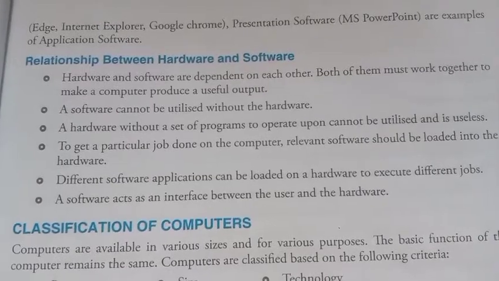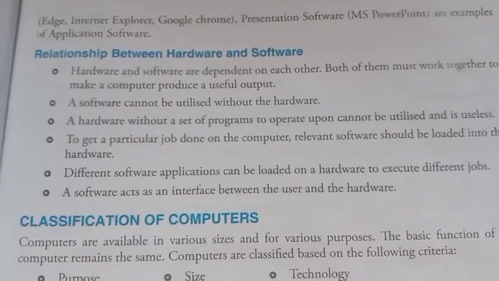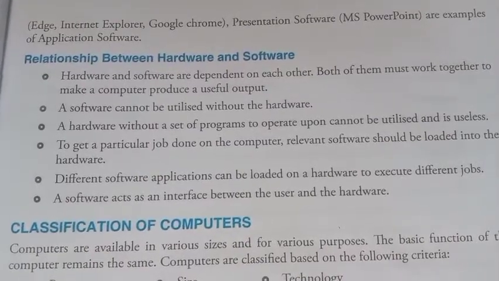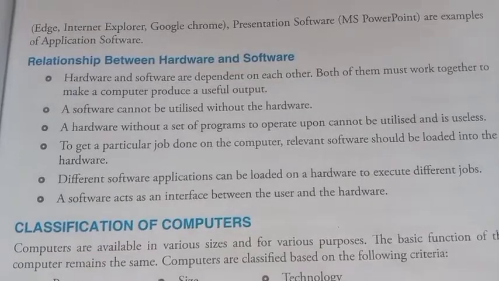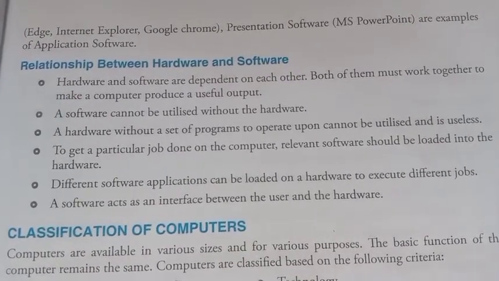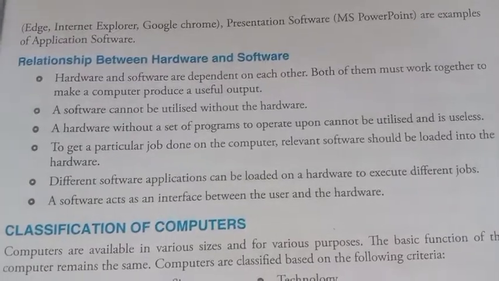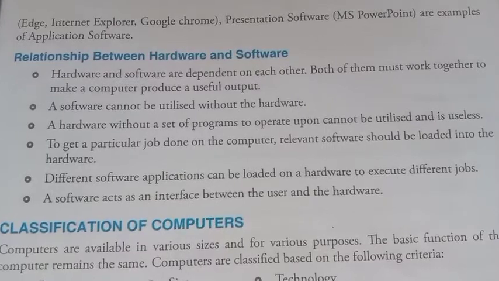The equipment associated with a computer system is called hardware. Software is a set of instructions that tells the hardware what to do. Software is nothing else but a set of instructions that tells the hardware what to do in a computer. Users are the most important component of a computer system.